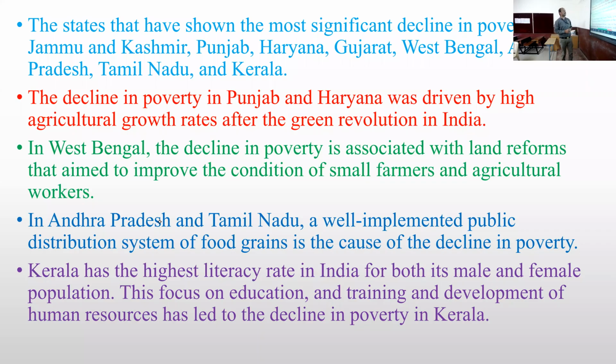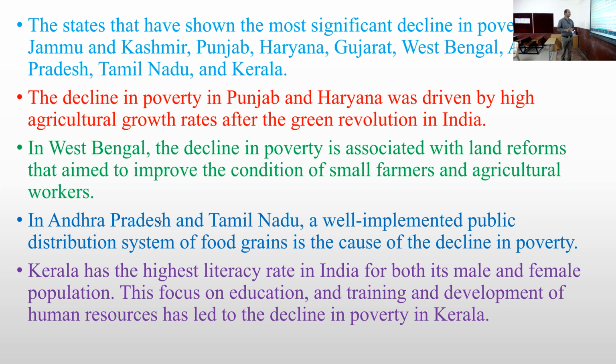The states that have shown the most significant decline in poverty are Kashmir, Punjab, Haryana, Gujarat, West Bengal, then Tamil Nadu and Kerala. The decline in poverty in Punjab and Haryana is because of the green revolution, or the development in agriculture, we can say. Then next we have West Bengal. The decline of poverty in West Bengal is because of the reforms in land. Because of these land reforms, the poverty ratio in West Bengal has declined.